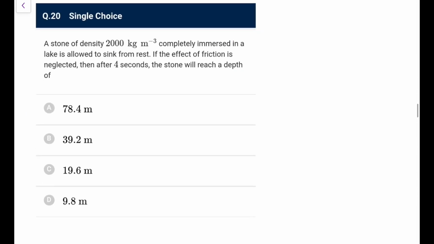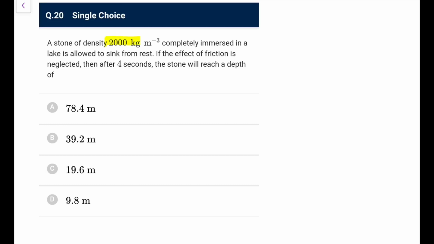Next, you have a stone of density 2000 kg per meter cube completely immersed in a lake, allowed to sink from rest. If the effect of friction is neglected, then after 4 seconds the stone will reach a depth of, okay, so no friction, no viscous force you have to take. So it is 2000 kg per meter cube, and it is in, let's say, water. So this acts as mg, and this would be Fb. Because this mg would be more, acceleration would be (mg minus Fb) upon m.